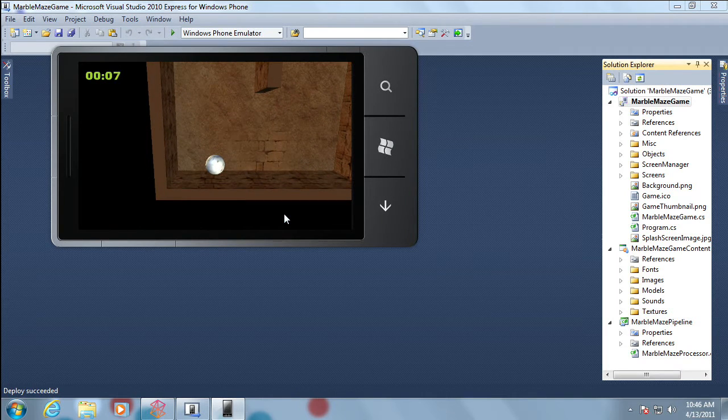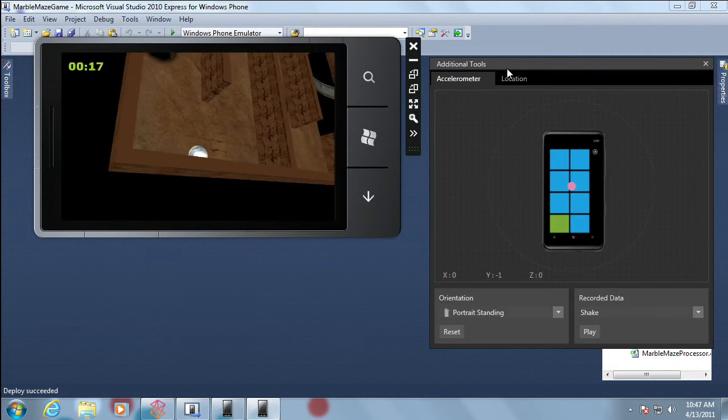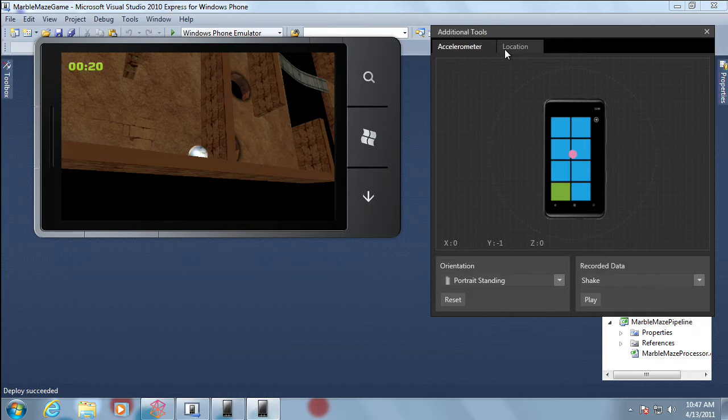That works great on a physical phone, but one challenge that you have today is that with an emulator, it's pretty hard to actually simulate gameplay as part of that. So one of the nice things that we're adding with the Mango tools is a new additional tools option here that brings with it a couple of additional capabilities to the emulator, one of which is accelerometer support.